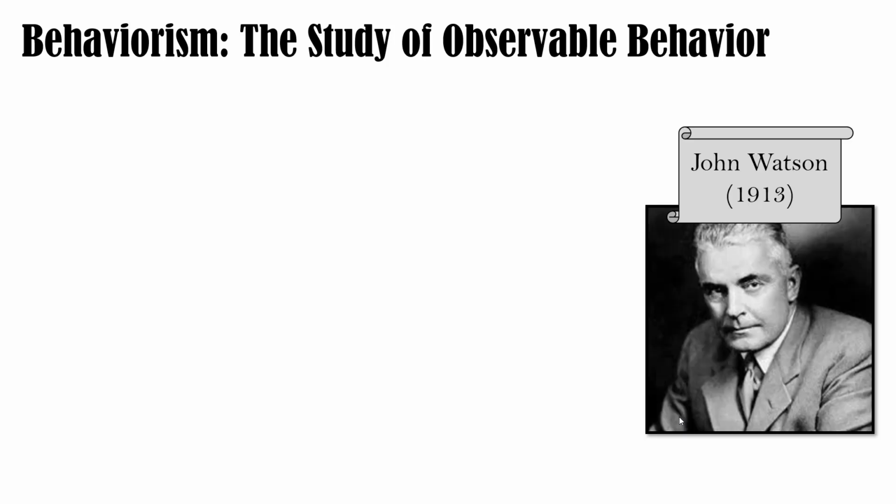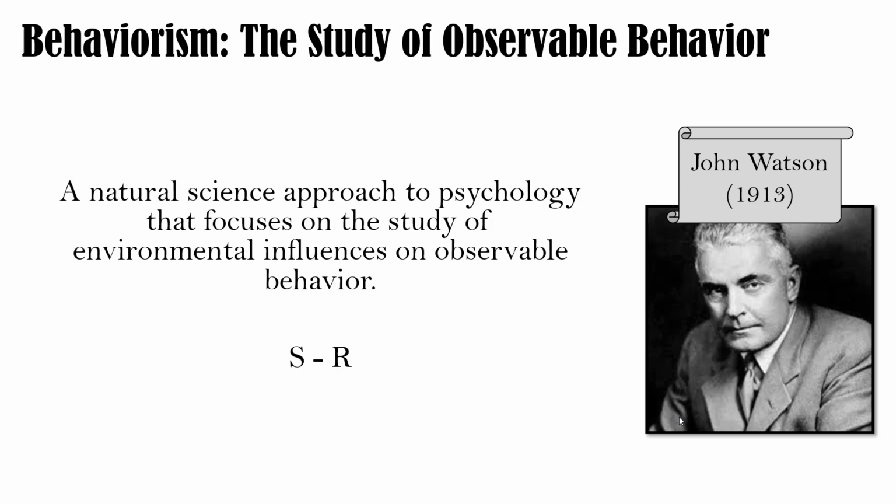So after Pavlov, Watson came up around 1920, and he was an actual psychologist, and he started looking at the topic that psychologists were studying. And at this time, psychologists were studying the mind. And Watson argued, hey, we can't see the mind, we can't measure it, so we shouldn't be focusing on the mind. We should be focusing on something that we can see and we can measure, which would be observable behavior.